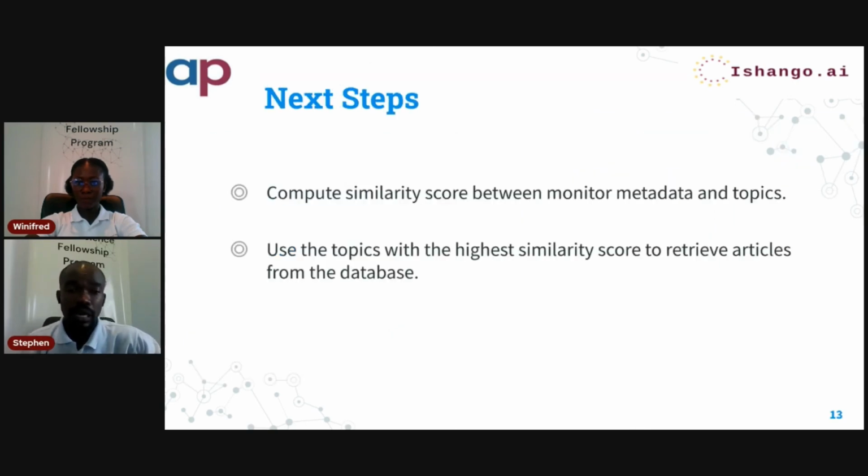The next step is to compute a similarity score between the metadata assigned to the monitors, which are topic, terms, area, region. Where NER comes in handy is to query the database and retrieve articles that are talking about a specific area, and then you use topic modeling to retrieve salient terms from those articles, and then find the articles that are contributing more to certain topics. The highest similarity score between monitor metadata and topics is used to retrieve those articles.